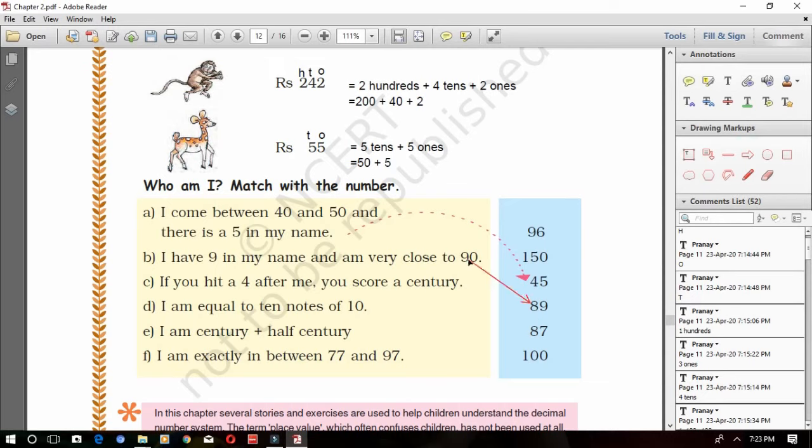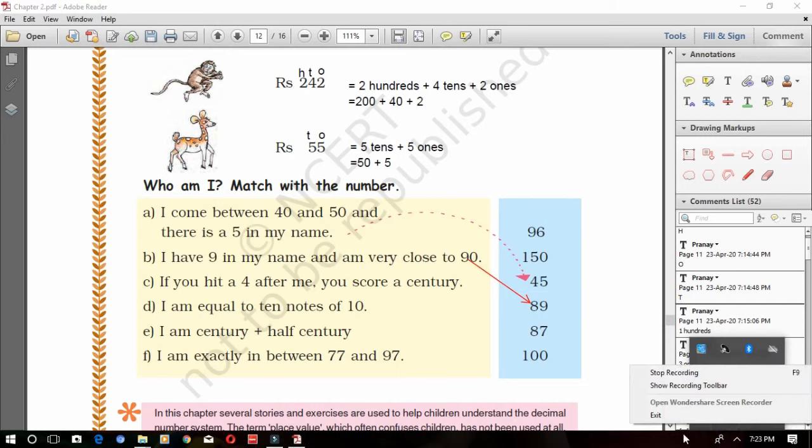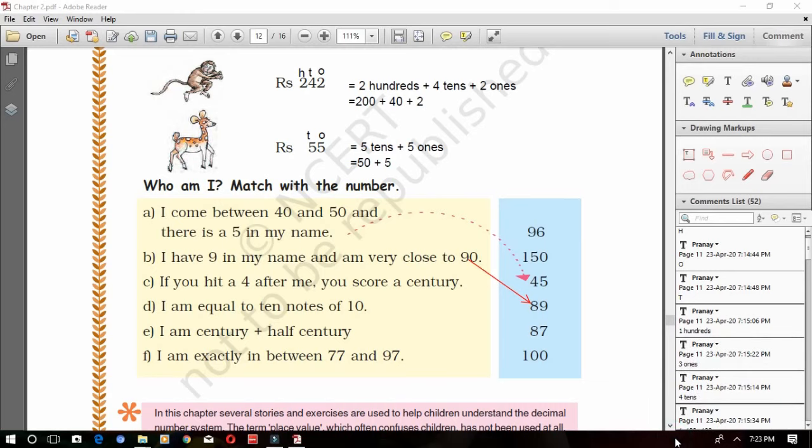Now next question you see. If you hit a 4 after me, you score a century. Do you remember what a century is? Century means 100. That means if you hit 4, you will become a century.